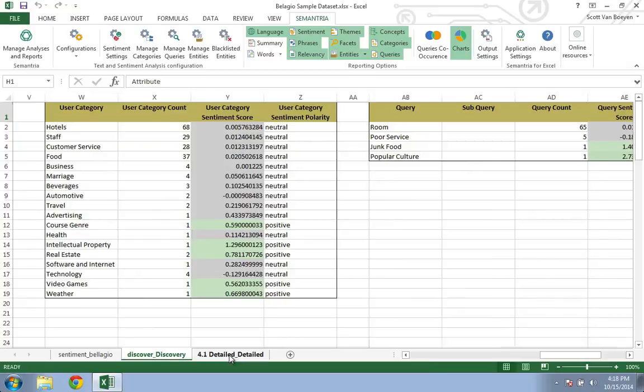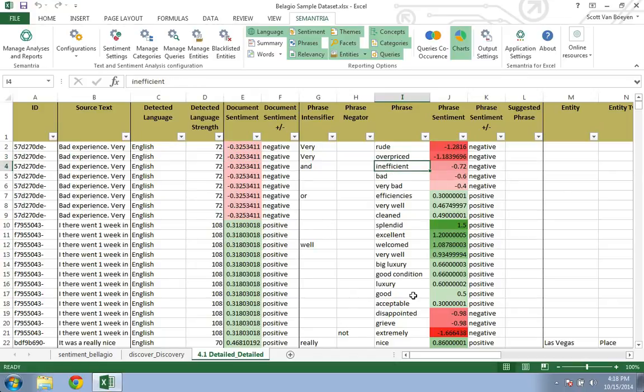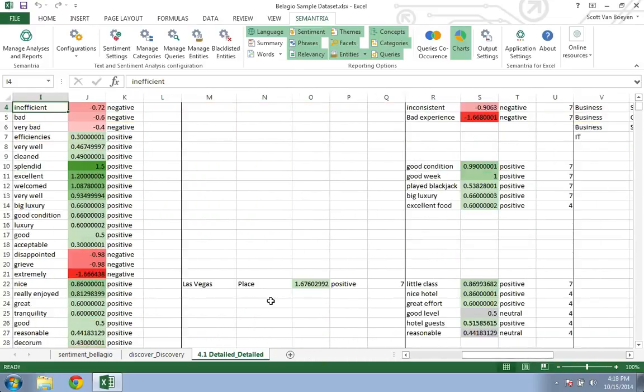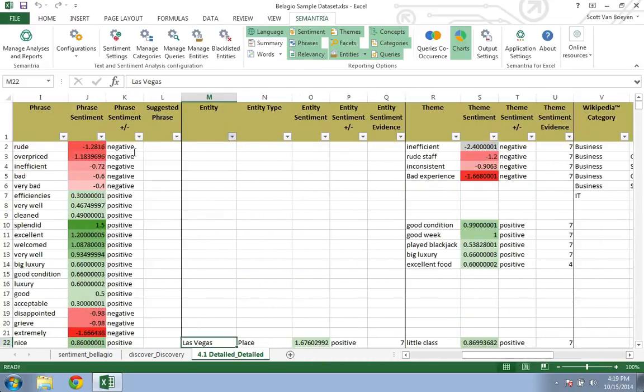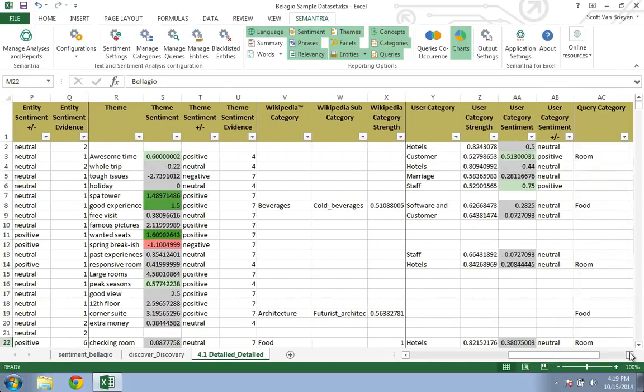Now here's an example of a detailed analysis. You've got the original document over here on the left, the document sentiment, aka the sentiment of the entire document, and phrases, which are the sentiment-bearing words in each document. You also have entities, which are basically proper nouns, and themes, which are noun-phrase combinations and are the main point of the text. Finally, you have Wikipedia categories, user categories, and queries, which are the 3 categorizers in Semantria.